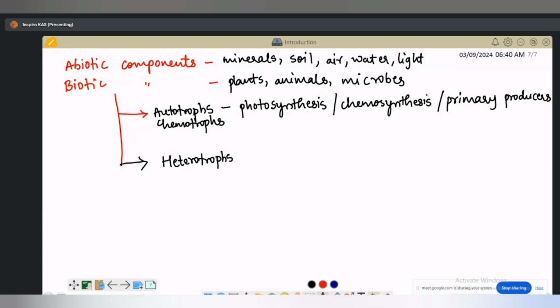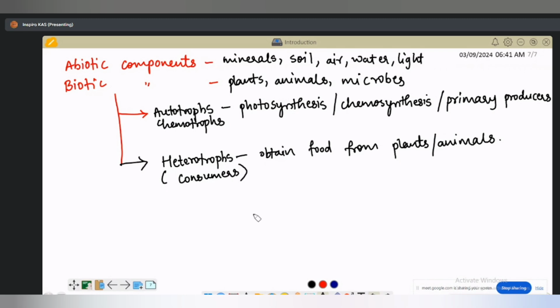And when it comes to heterotrophs, these are the organisms which don't have any capability to prepare their own food, but they eat the autotrophs. They get the food from the autotrophs. So these organisms obtain food from plants or animals. We call heterotrophs consumers. Autotrophs are producers and heterotrophs are consumers.